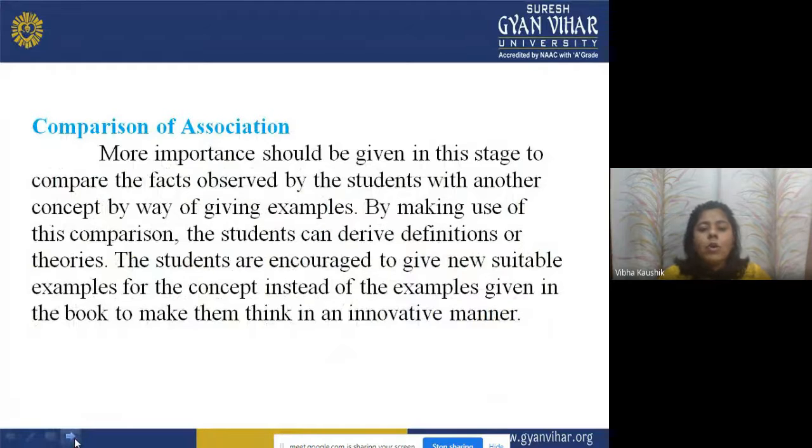Now, comparison or association. Most importance should be given in this stage to comparing the facts. It means the student will be able to make a comparison between two things: the facts observed by the students with other concepts, by way of giving examples. By making use of this comparison, the student can derive definitions or theories. It means if the teacher makes use of comparison or association in the class during the teaching-learning process, then it will encourage the students and they will be able to derive definitions or theories.